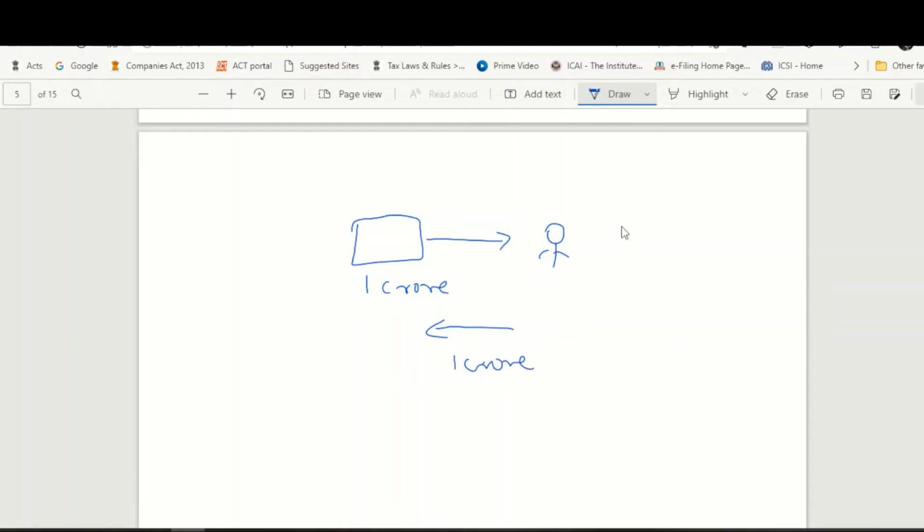But the stamp duty value for this property is 1 crore 2 lakh rupees, which means what? My friend has paid 1 crore rupees, but the stamp duty value for that property is 1 crore 2 lakh rupees, which means the benefit that he is receiving is 2 lakh rupees.